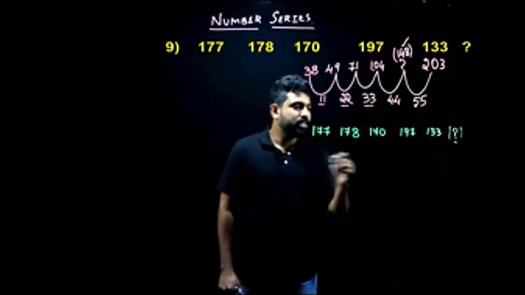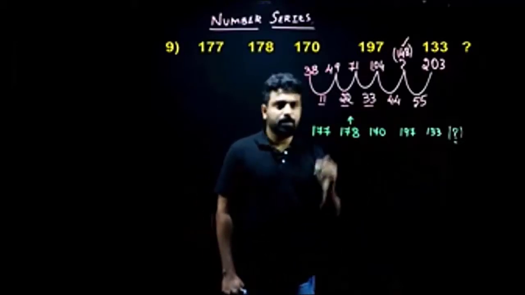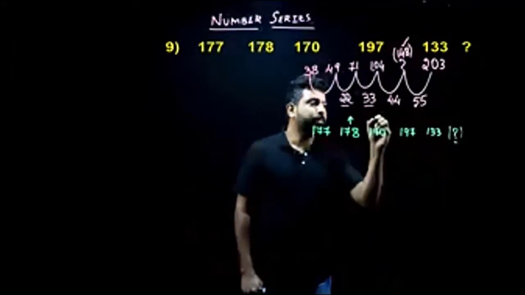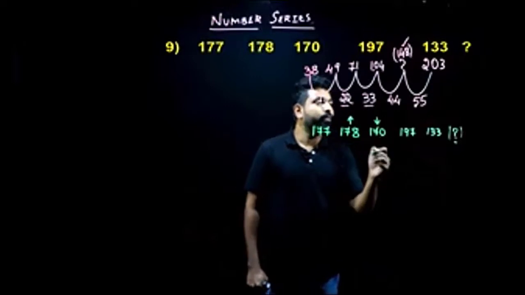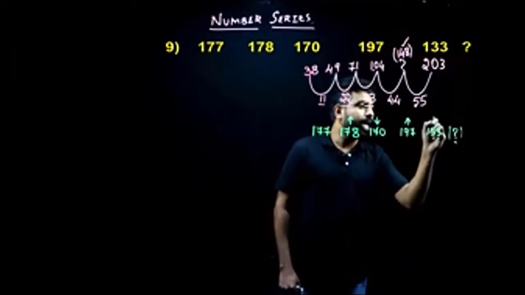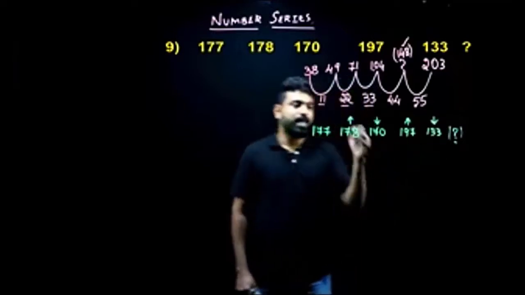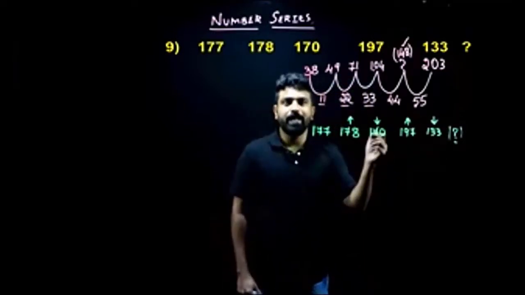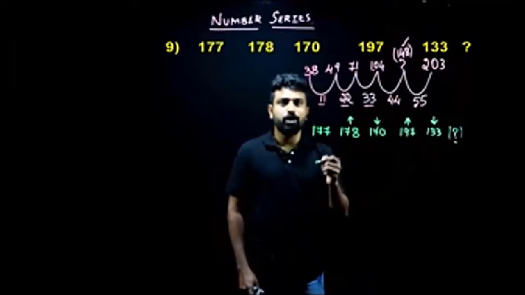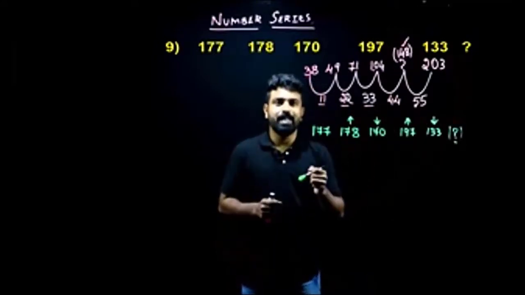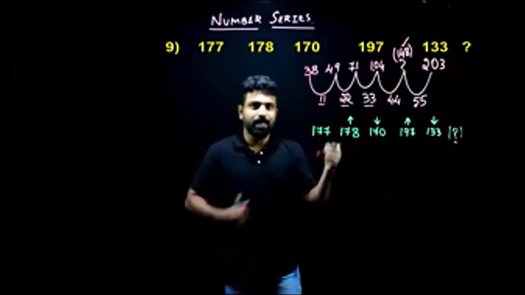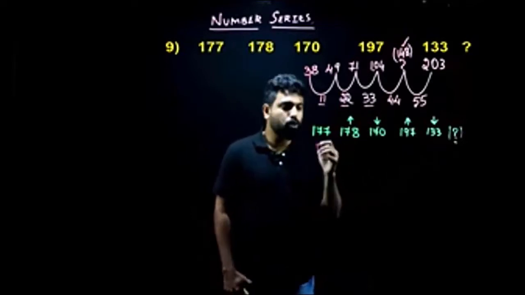When I look at my first term and the second term, there is an increment here. When I look at my second term and my third term, there's a decrement here. Again, whenever I look at my third term and the fourth term, there's again an increment. Here, there's again a decrement. So there is alternative increment and decrement. Whenever there is alternative increment and decrement, the first thing you need to look for is double series. There will be two series involved within one series. Let me show you how to check for that.